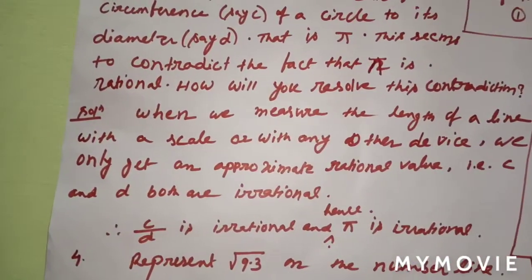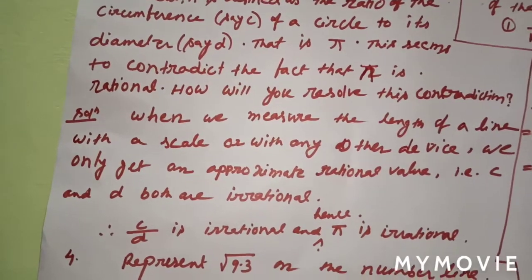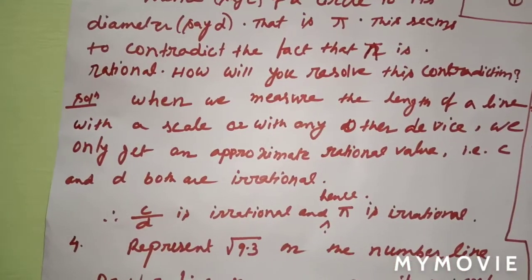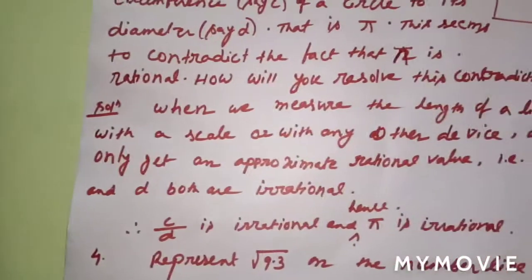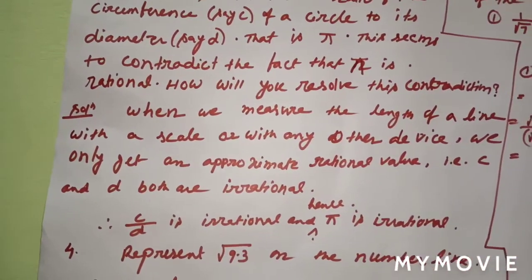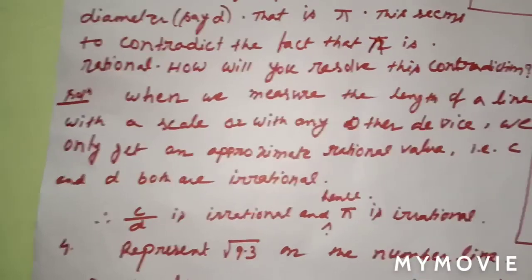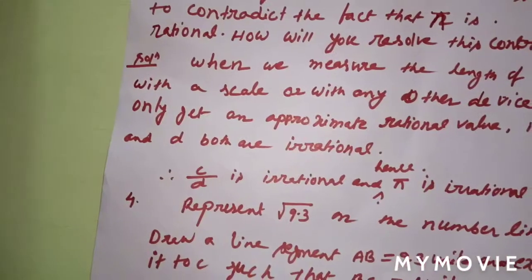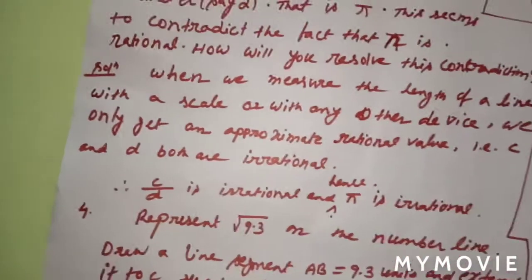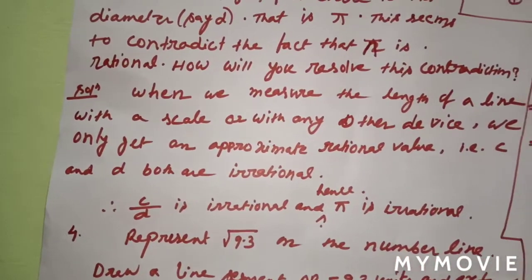So if C and D are approximate values, then C by D's value is what? It is not perfect, it is not the exact value. That is why C and D both are what? Irrational. If C and D are irrational, then C by D is obviously irrational. So pi is irrational, and there is no contradiction. I hope all of you understood.